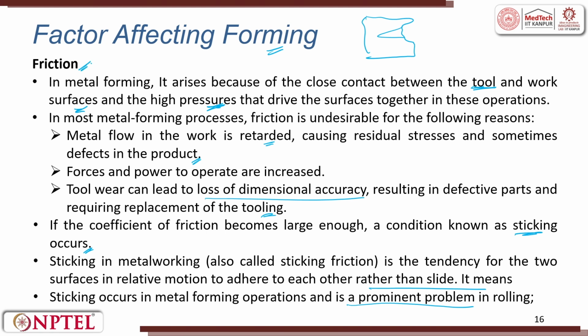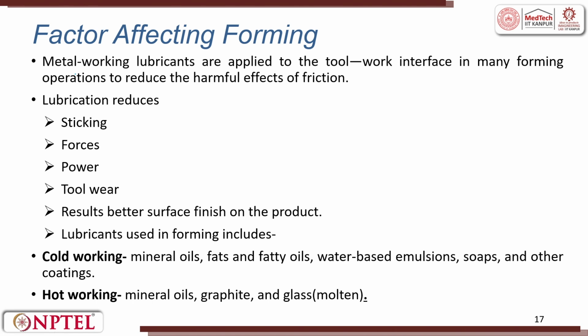So, friction is one factor which affects the forming process. We always try to use lubricants between the tool and the workpiece to reduce the harmful effect of friction. Lubrication reduces the sticking phenomenon, force, power and tool wear, and gives a better surface finish. In cold working, we use mineral oil, fats, fatty oil, water based emulsions, soaps and other coatings.